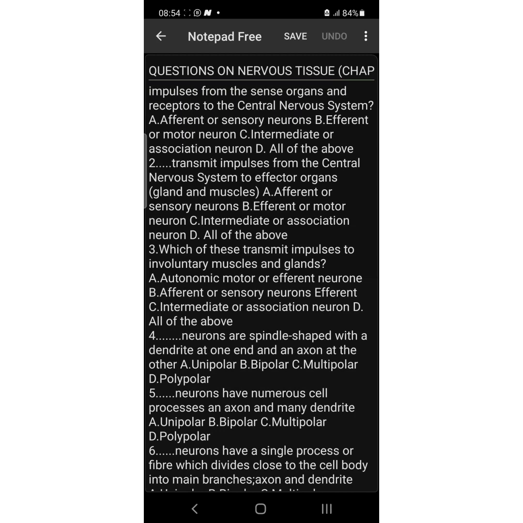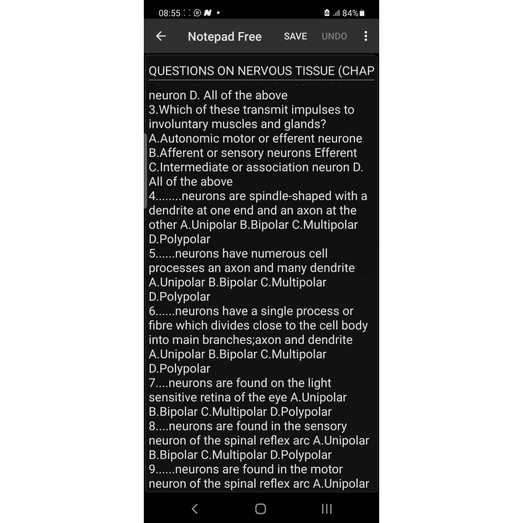Of course, I said that B is associated with sense organs or receptors. Okay, number 5, dash neurons are spindle-shaped with a dendrite at one end and an axon at the other. The answer is a bipolar neuron. Bipolar neurons are spindle-shaped with a dendrite at one end and an axon at the other end. Bipolar neuron.